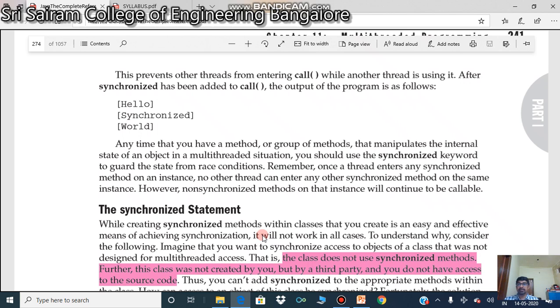This prevents other threads from entering the method call while another thread is using it. If someone is using it, you cannot enter. It is something like a lock: the room is locked, and nobody else can use it. After synchronized has been added to call, the output looks like this. Please compare it with the output we got in the previous program and look at the differences. So this is one way of doing it.